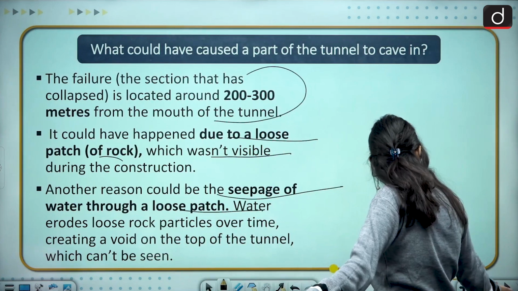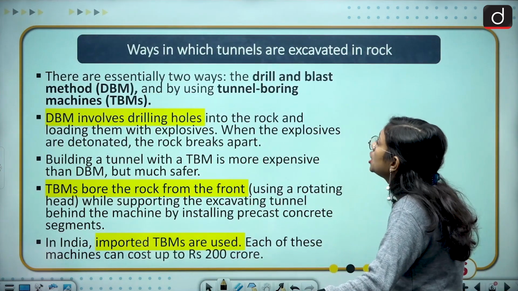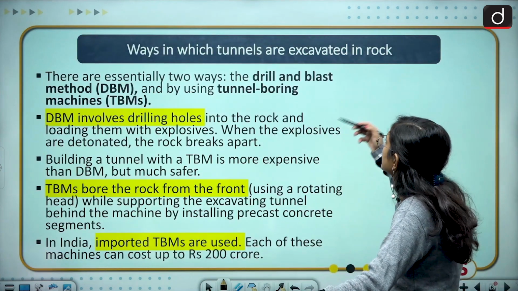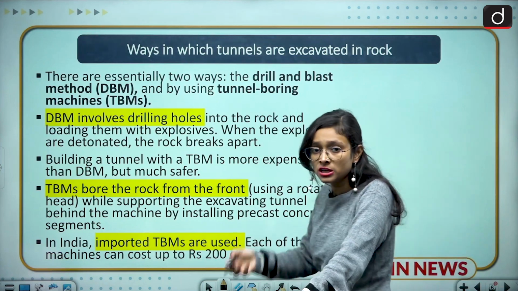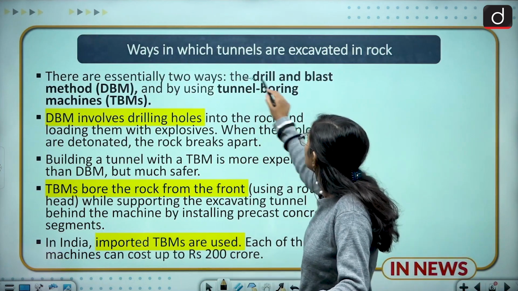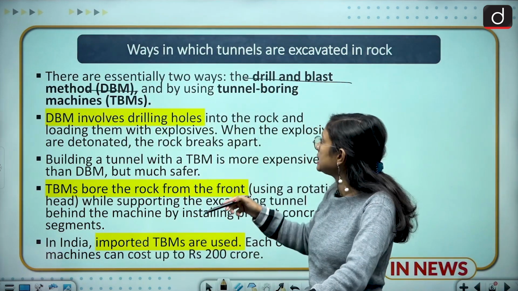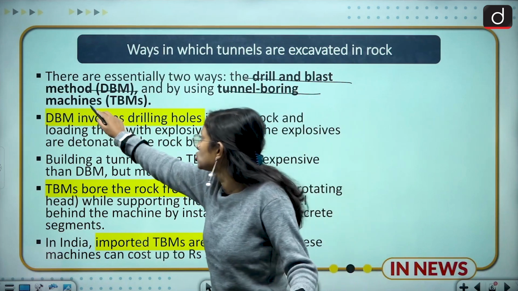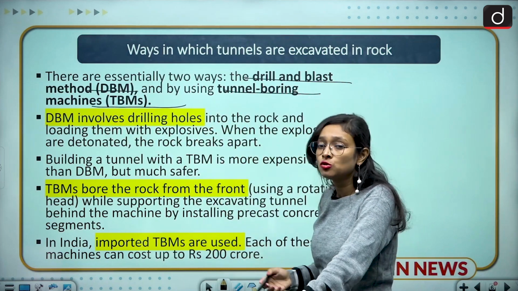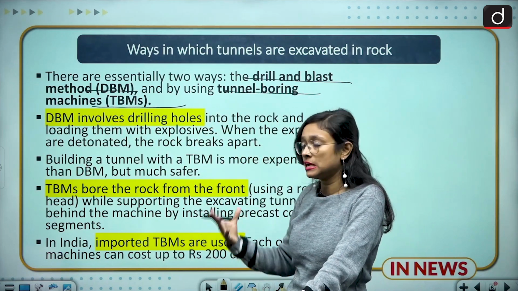Moving ahead, the next slide is about the ways in which tunnels are excavated in rocks. So we have two ways. The first way is the drill and blast method, in short known as DBM, and the second is tunnel boring machines, in short known as TBM. So what is the difference between DBM and TBM?